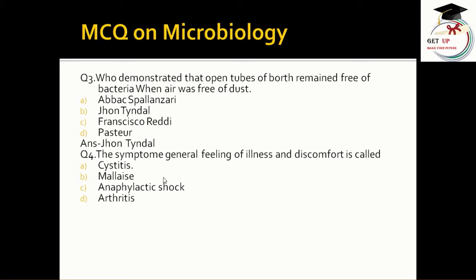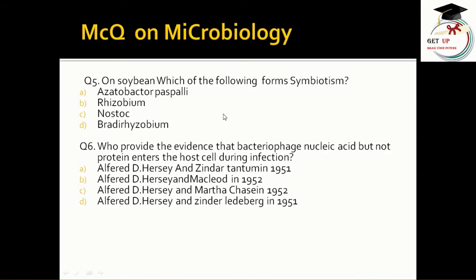The symptom general feeling of illness and discomfort is called cystitis, malaise, anaphylactic shock, arthritis. The correct answer is cystitis. On soybean, which of the following forms symbiosis? Symbiosis means dependent life on each other. Azotobacter paspali, Rhizobium, Nostoc, Bradyrhizobium. The answer is Bradyrhizobium.